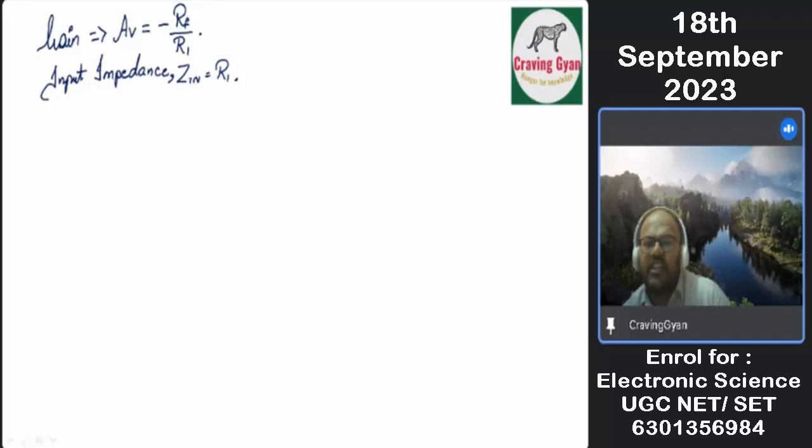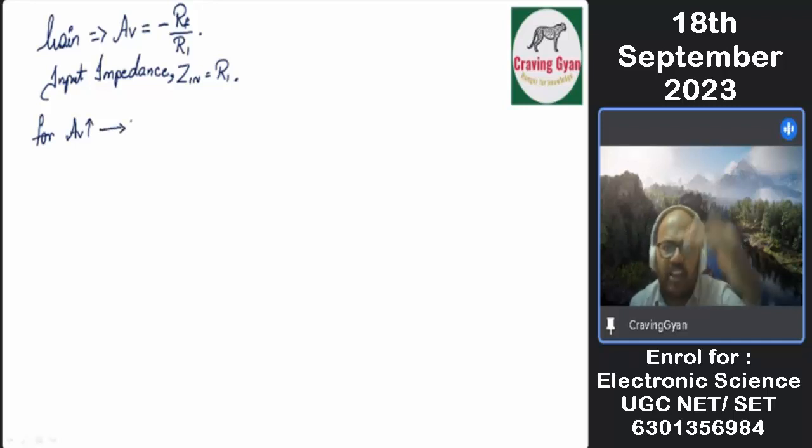Now look at the things carefully. For the gain to be a higher value, what has to be kept more? Rf has to be kept more. If I am increasing the value of Rf, IF current will not get it. So what should I do?